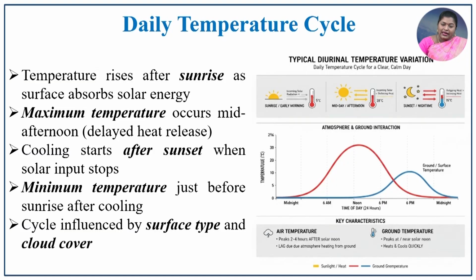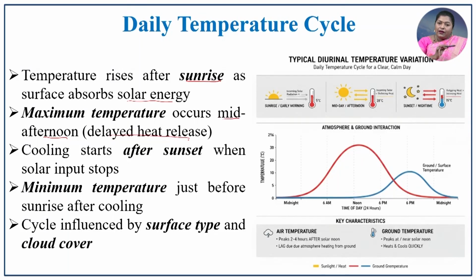Daily temperature cycle, that is, the temperature rises after sunrise as the surface absorbs the solar radiation, and the maximum will be at mid afternoon. So, because of that there is a delayed heat release. The cooling starts after sunset.